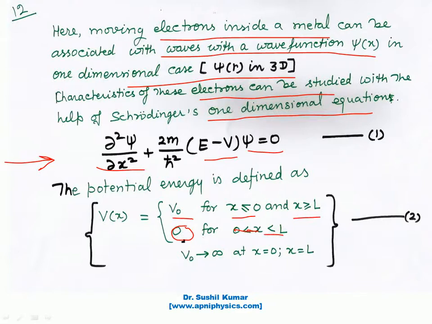Here V0 we have considered to be infinite at x is equal to 0 and at x is equal to L. So this is the definition of our potential in this particular case where we are discussing the free electron theory of gases.